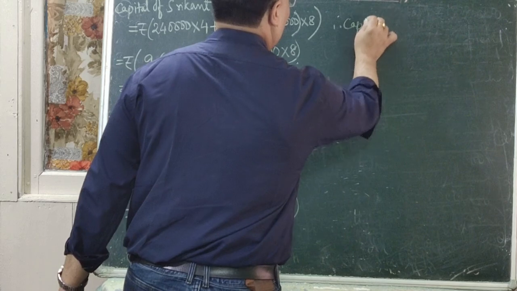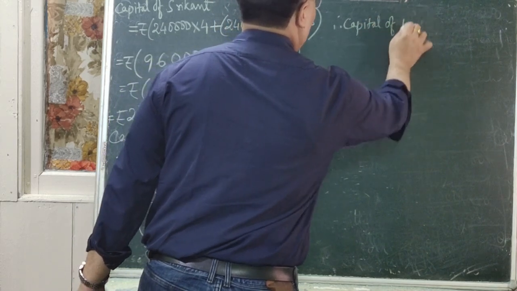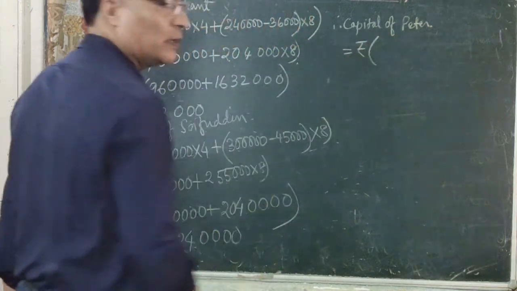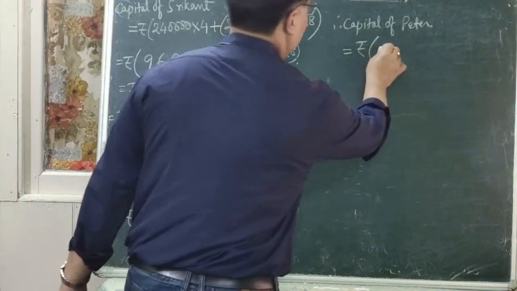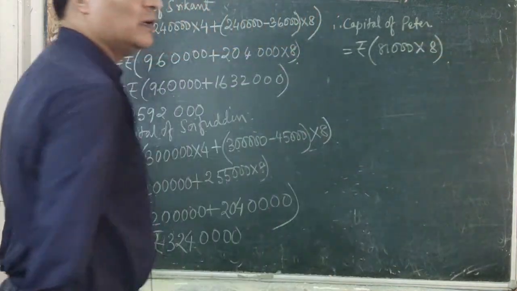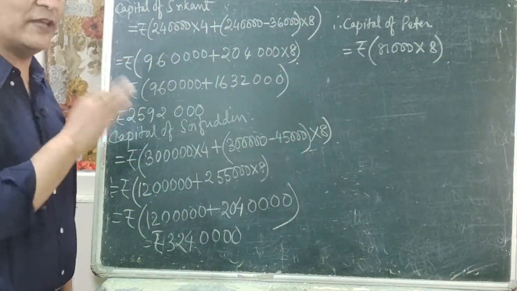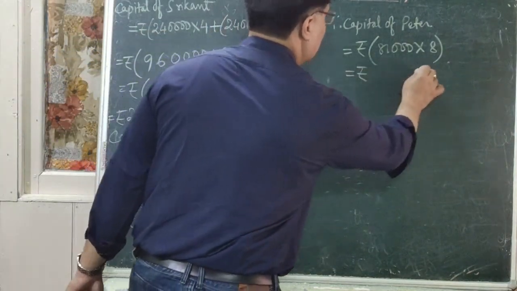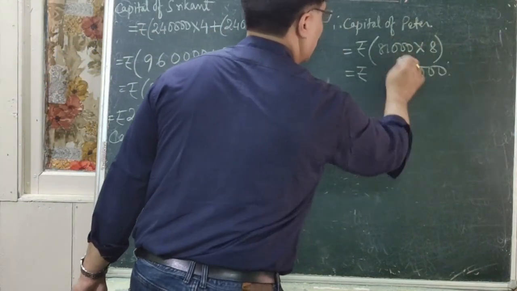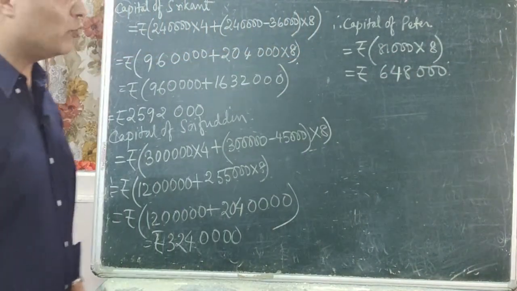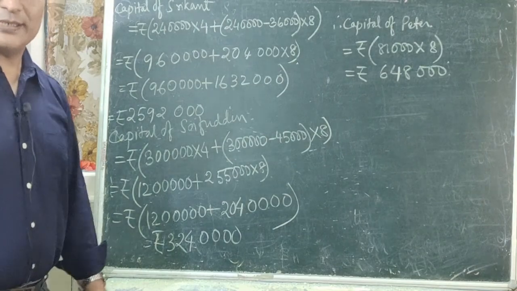Therefore, capital of Peter is equal to rupees. Now 81,000 is kept fixed for only 8 months. So is equal to rupees. Write down 3 zeros. 8 ones are 8. 8 eights are what? It is your 64. So I think you have understood it now.